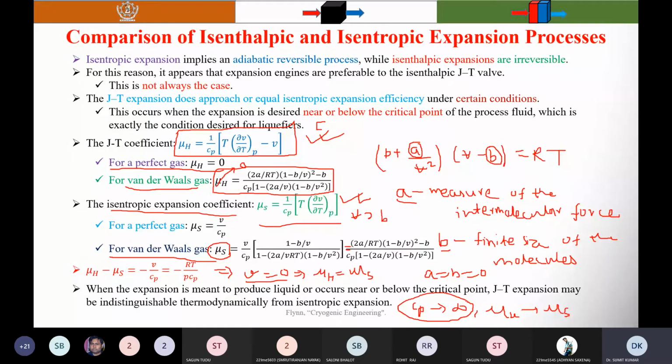That's why I have written that this occurs when the expansion is desired near or below the critical point of the process fluid, which is exactly the condition desired for liquefiers. Hence the conditions for the JT expansion are often the same as the conditions for V, meaning volume, being a minimum and Cp tending to infinity, then mu H tends to mu S under real conditions.